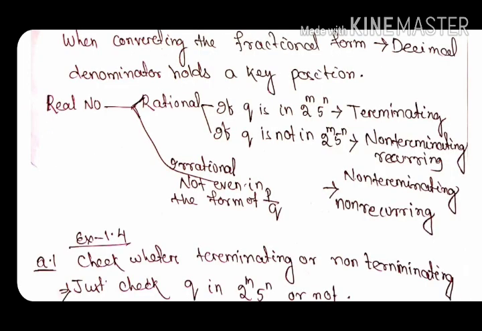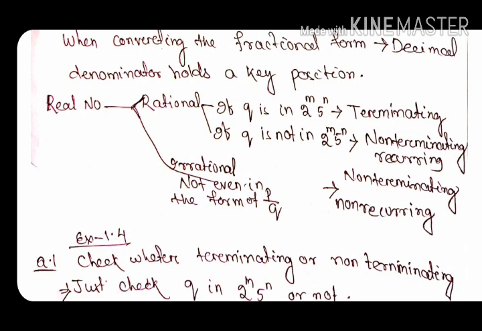So in short, I have written, for a rational number, there are two types. The denominator q may be in the form of 2 raised to the power m, 5 raised to the power n. If it is in this form, then it is a terminating decimal. But if q is not in the form of 2 raised to the power m, 5 raised to the power n, then it is non-terminating. Very simple. If in the form of 2 raised to the power m, 5 raised to the power n, terminating. If not, then non-terminating, recurring.